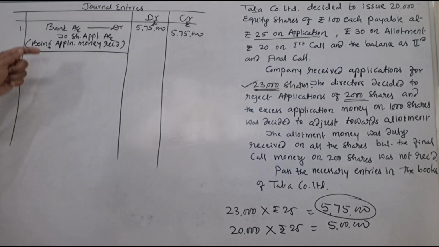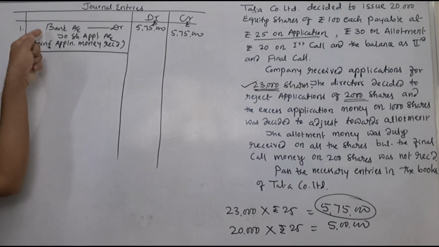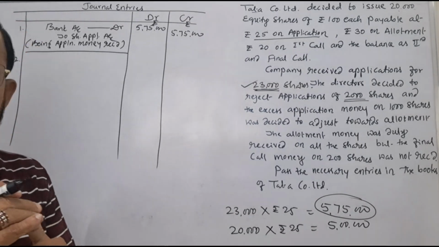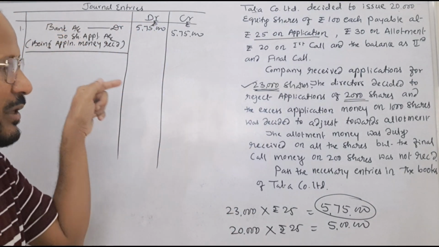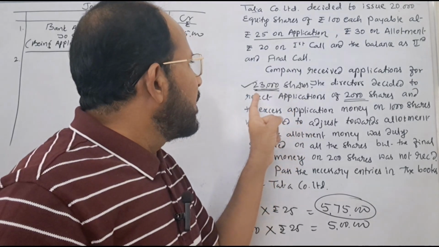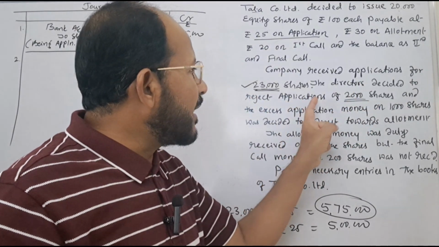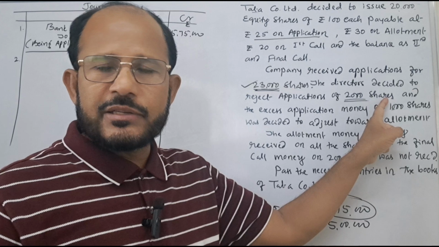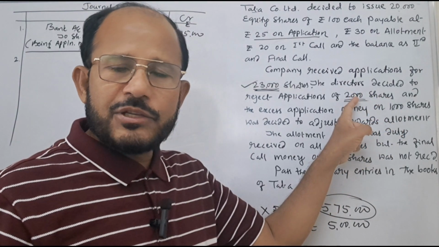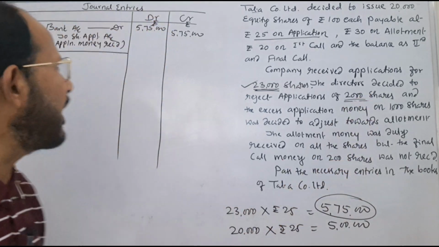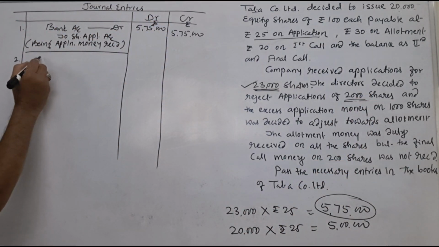See, when application money is received, this journal entry is to be passed. Whenever application money is returned, that time the reverse journal entry is to be passed. In this problem, what is given? The board of directors have rejected applications of 2,000 shares. It means whatever application money is collected on these 2,000 shares is to be returned. That is why here the reverse journal entry is to be passed now.